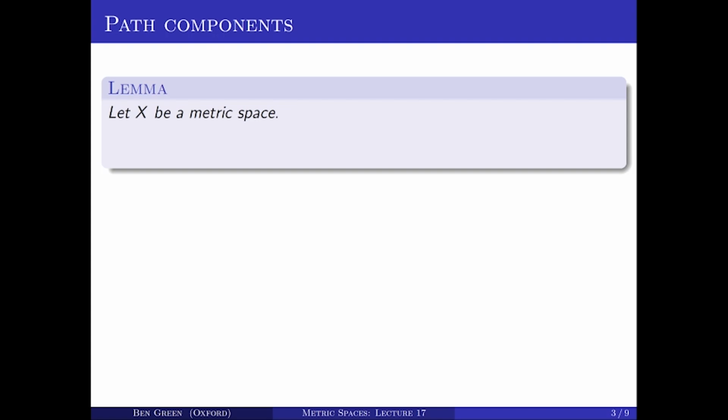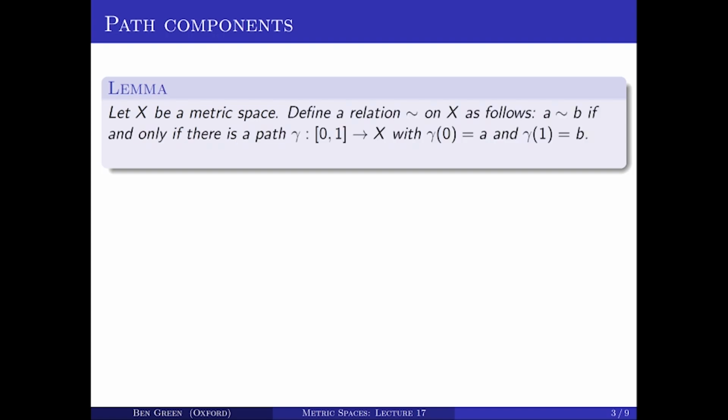So let X be a metric space, and then we can define a relation tilde on the space X in the following way. So we say that A tilde B if and only if there is a path, gamma, from [0, 1] to X, which starts at A and finishes at B. That is to say, gamma of 0 equals A and gamma of 1 equals B. So just to recall, a space is path connected if every pair of points in X are equivalent under this relation.